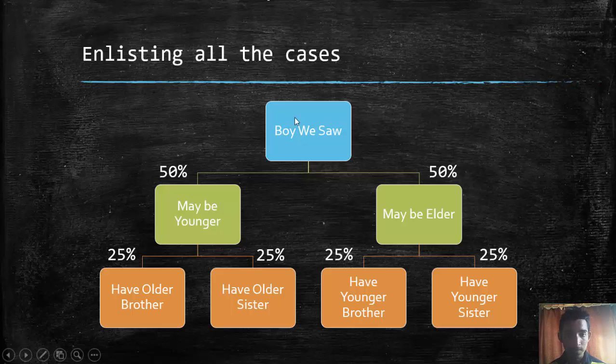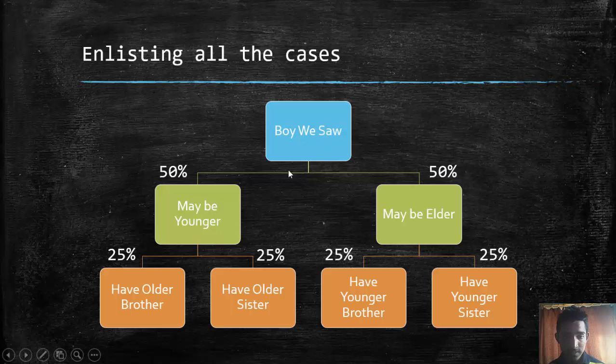So the boy we saw may be the younger or the elder of the two siblings. Okay, so we have already seen this question being asked in part B. So if he's older, he may have a younger brother or he may have a younger sister. 50% and 50% odds. Okay, so this is in confirmation with what the model solutions say.